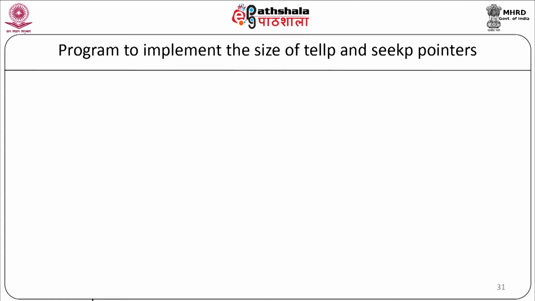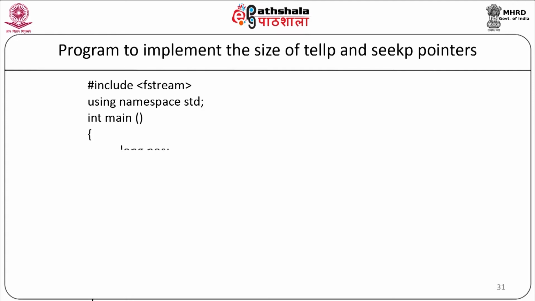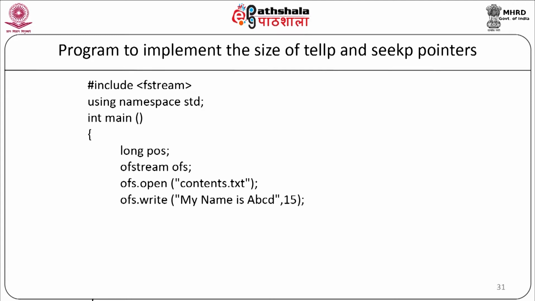Now, let us see a program to implement the usage of tellp and seekp pointers. We will start with the program: #include <fstream>, using namespace std. We will start with the main function, int main. We will declare the variables as long pos, ofstream ofs. Now, we will open the file using ofs.open("contents.txt"). Now, we will write the contents to the file as ofs.write("my name is abcd", 15).